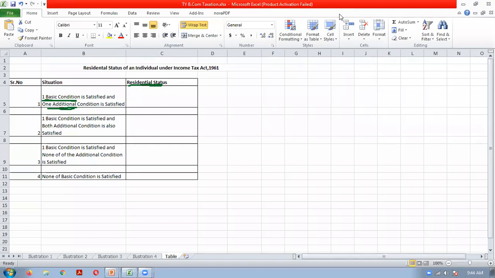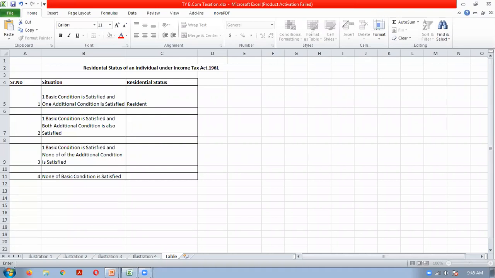Okay, so now let us try to discuss this first situation. One basic condition is getting satisfied means obviously you should know that individual will be a resident in India. One basic condition is satisfied means at least he will be a resident in India. Now, this situation says that one additional condition is also satisfied. So one additional condition satisfied is not enough. We know that both additional conditions should be satisfied.